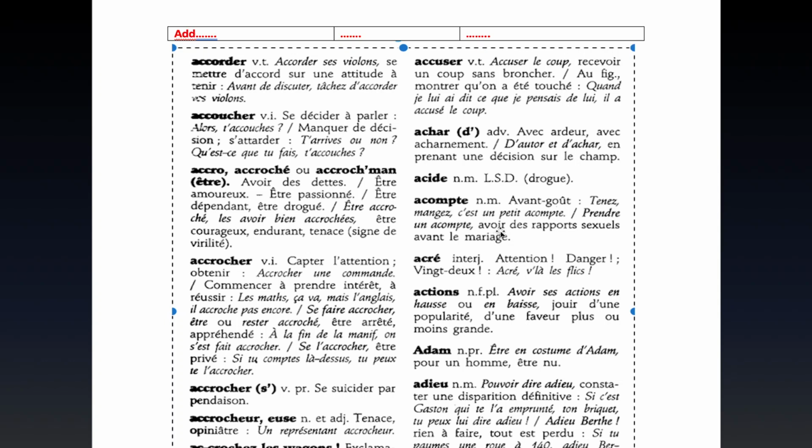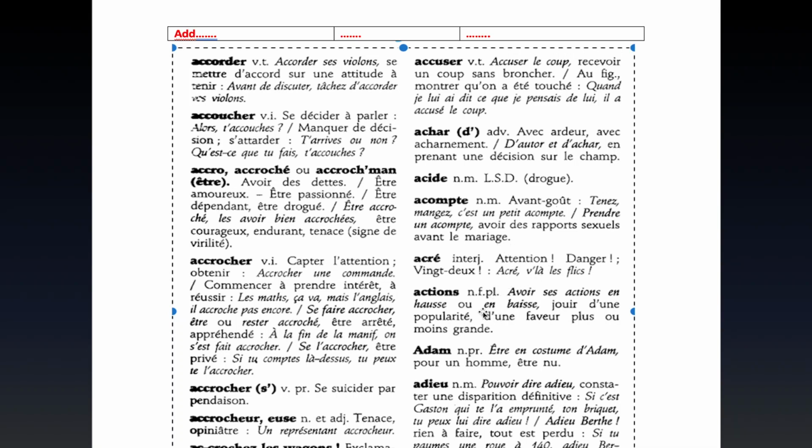I see avoir des rapports sexuels avant le mariage. Avoir des rapports sexuels avant le mariage simply means having sex before marriage. So French people, I think this is what we would call fornication. They would call it an account, like to have an appetizer. I mean, don't listen to that.